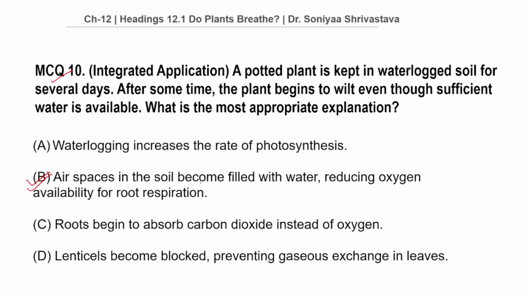That is, air spaces in the soil become filled with water, reducing oxygen availability for root respiration. Why not option A? Waterlogging increases the rate of photosynthesis. Waterlogging does not increase the rate of photosynthesis. Therefore, this option is wrong. Why not option C? Roots begin to absorb carbon dioxide instead of oxygen. Roots continue to require oxygen for aerobic respiration. Therefore, this option is also wrong.